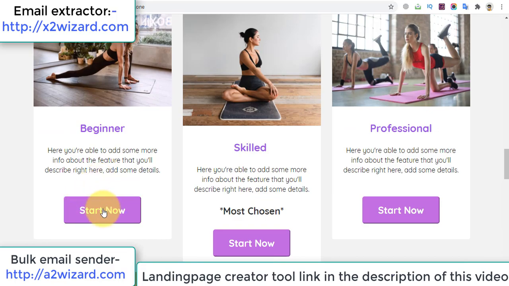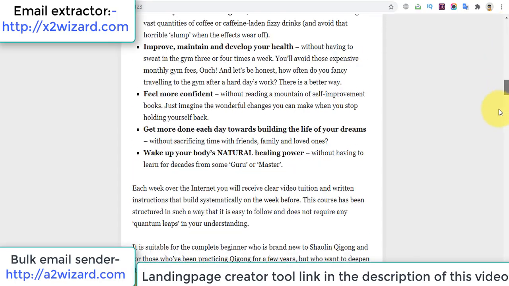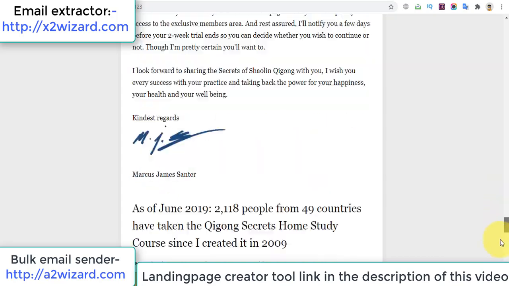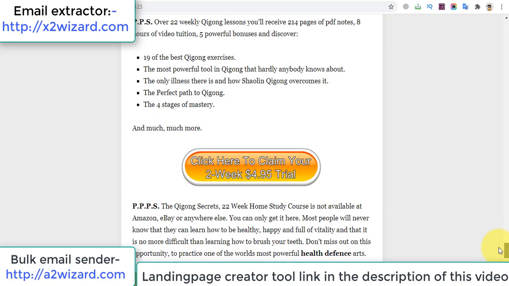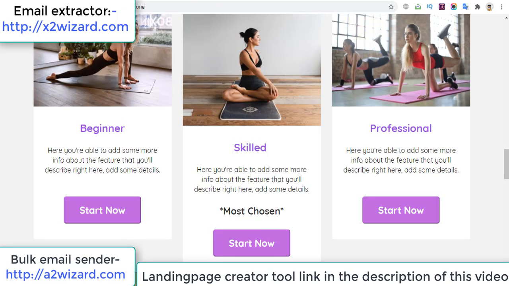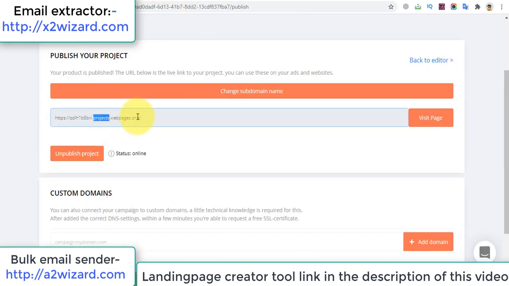Okay, so in this case you'll make $48 per sale. So if you are sending 10k emails and only 10 of them buy this product, you'll make $480. The more emails you send, the more money you can make. You can make an easy $1,000 to $2,000 every single day by using this system, but you just have to keep extracting emails and keep sending emails.